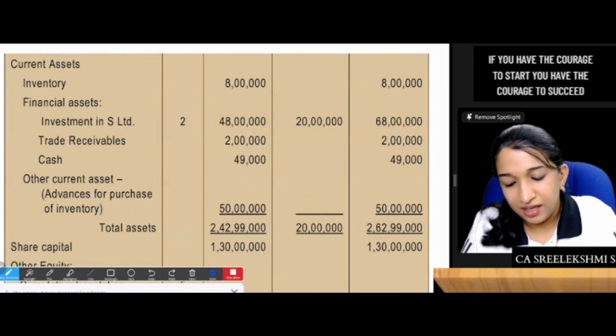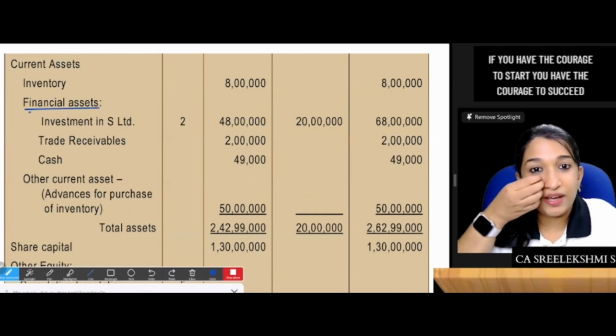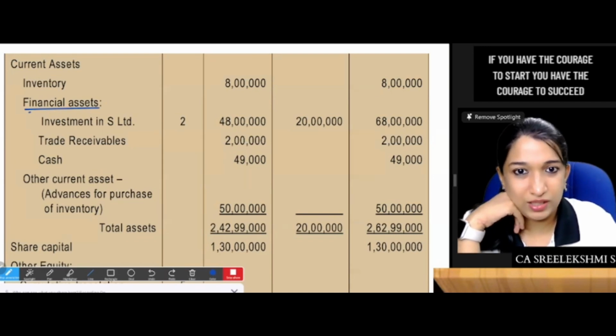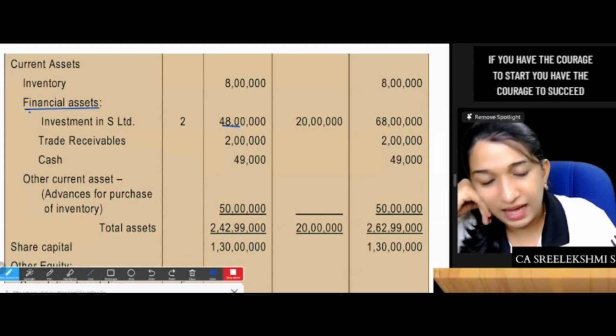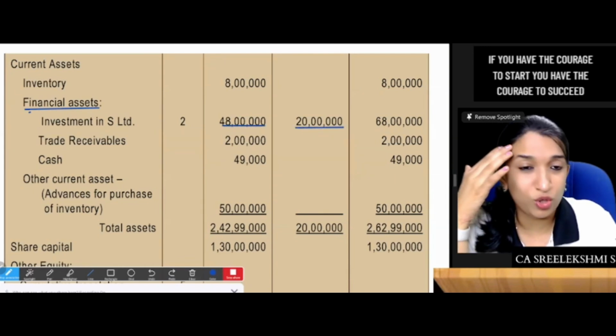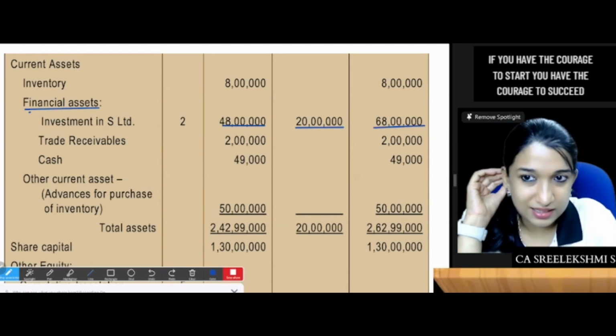Investments in S Limited, you have to give up the subheading financial asset, a small heading that it's a financial asset, investment in equity shares. It was 48 lakhs, but you intend to measure this at fair value. You want to measure at fair value. So 20 lakhs to retained earnings.